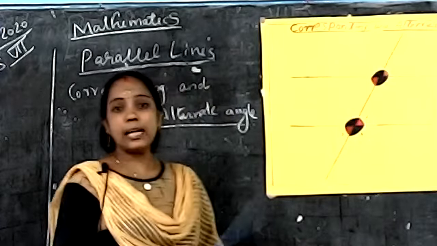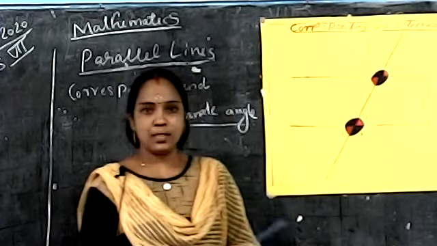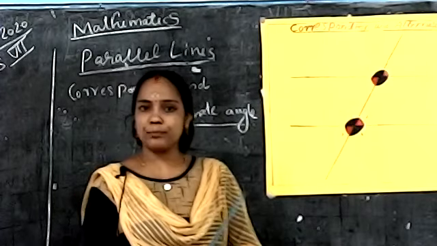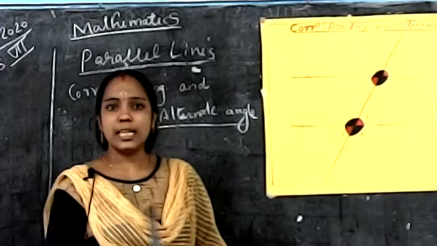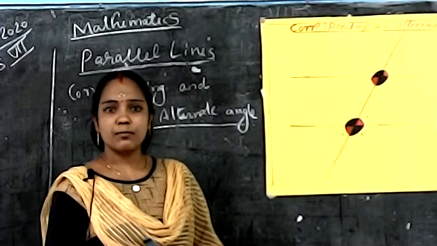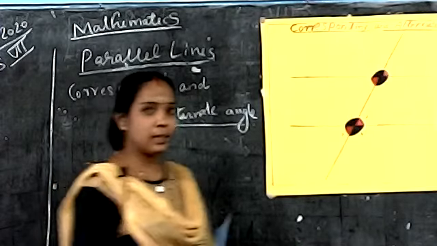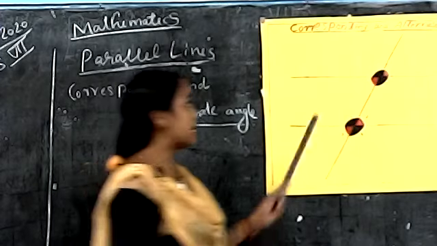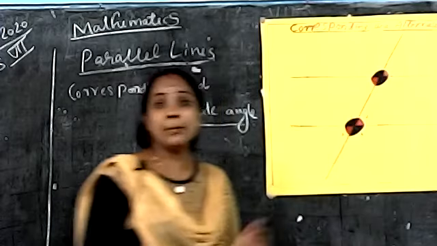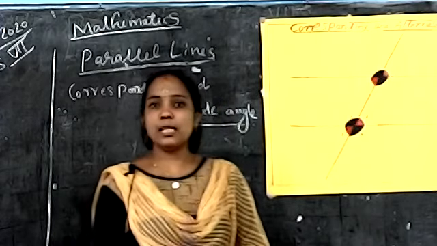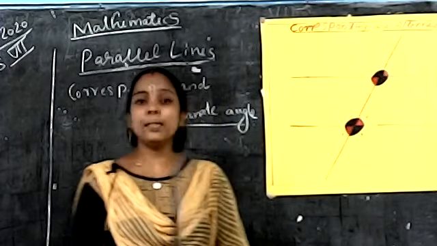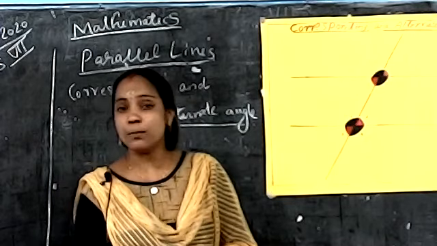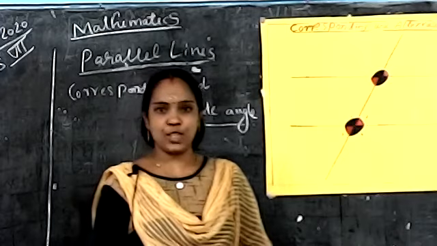These angles have some relation. What is the relation? Does anybody know? Some angles are formed at a similar position. Some angles are formed at an alternate or reverse position.